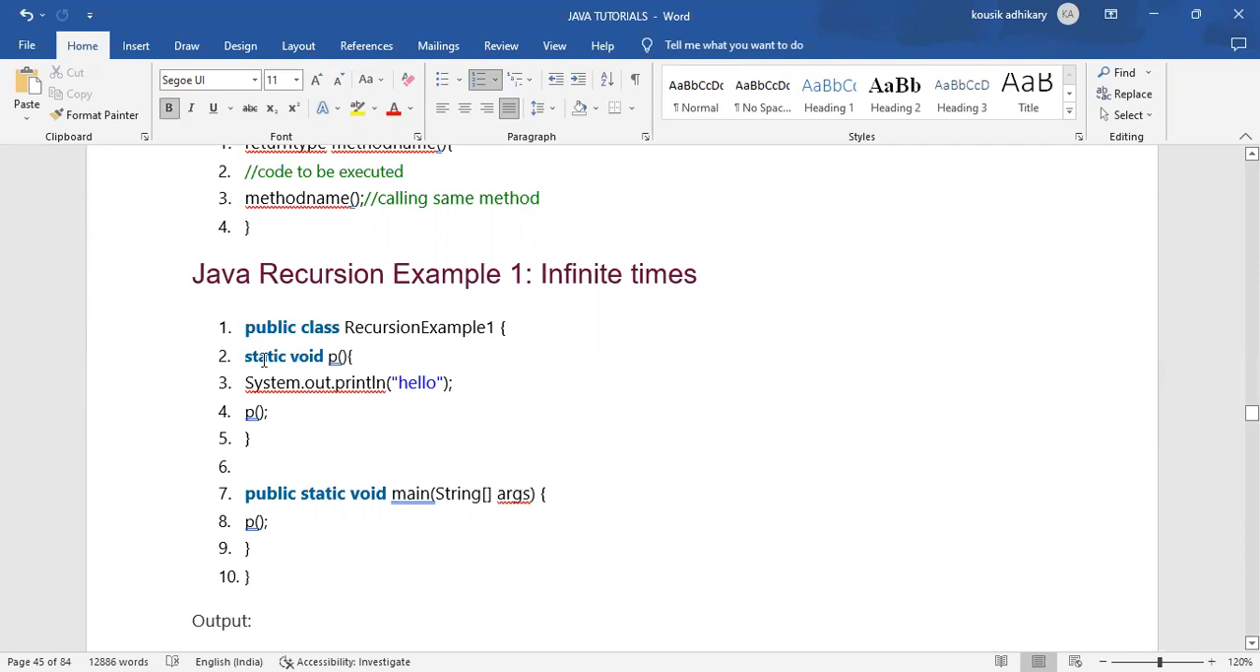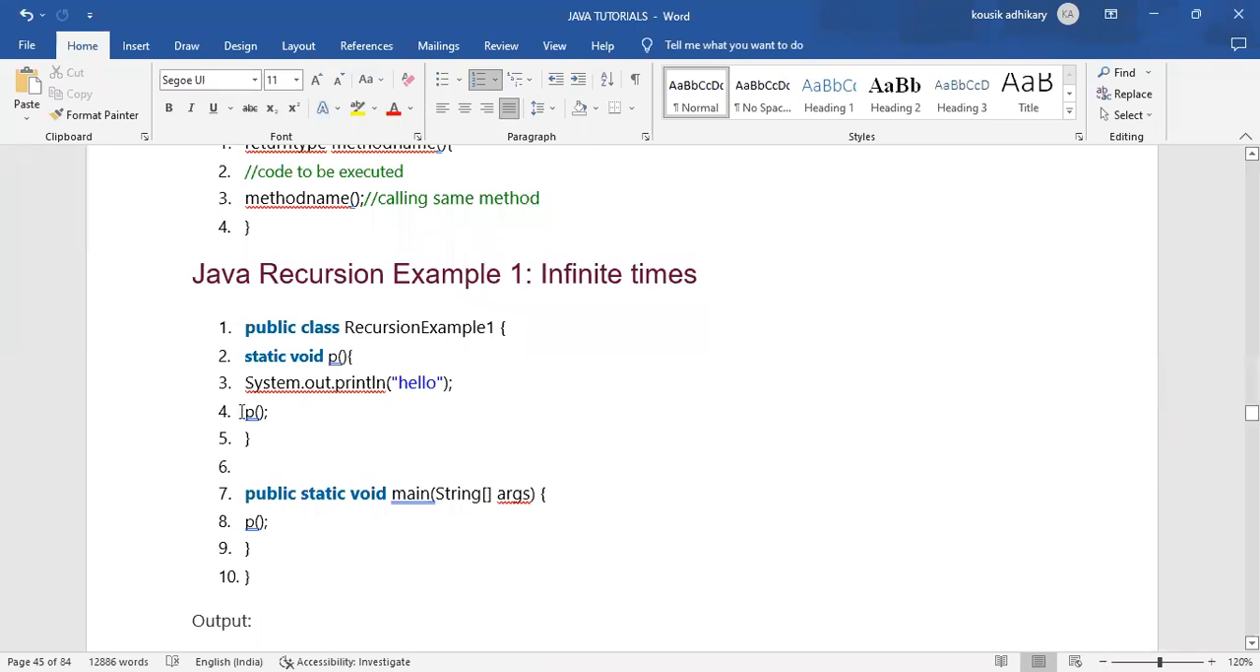After going to line number 2, after going to the p method, it will enter the block of that method. When it enters the block, it sees that there is a message printing, that we have printed a message: hello. So it will print hello. After printing hello, when it comes to line number 4, it sees that I have called that method again within that method block.